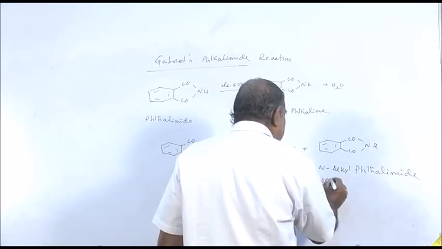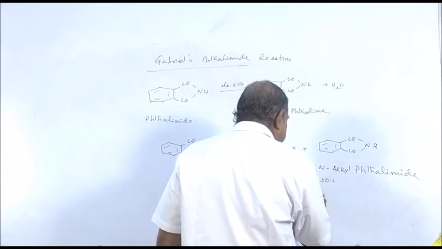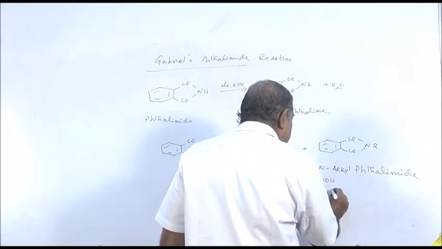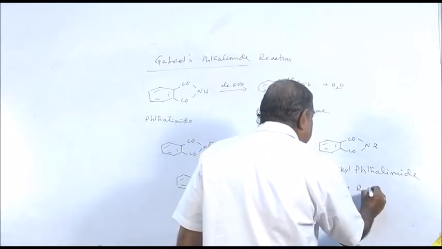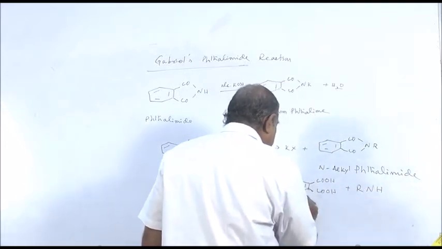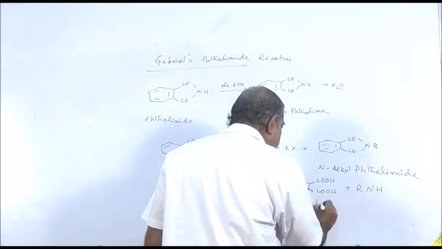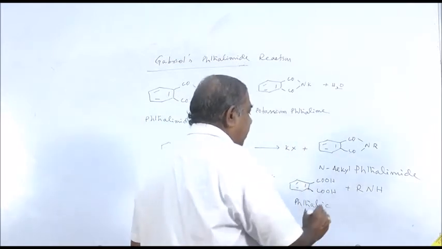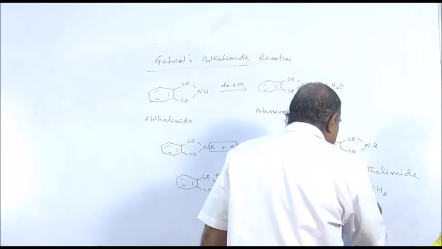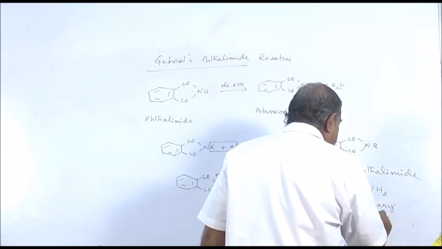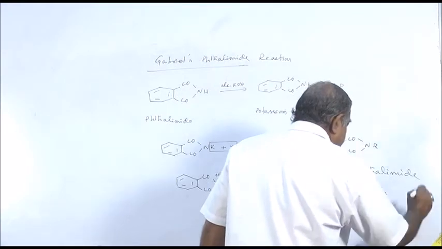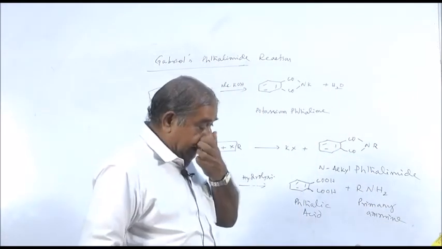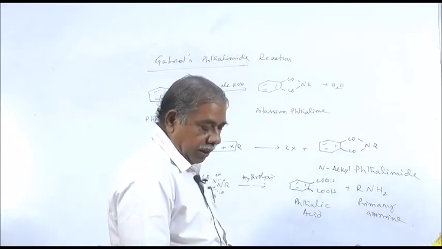You are getting phthalic acid and primary amine. Phthalic, PH, THALIC, phthalic acid. Already I have told you the P remains silent. You are getting RNH2. This is your primary amine. So these are the few methods of preparation of primary amine only.